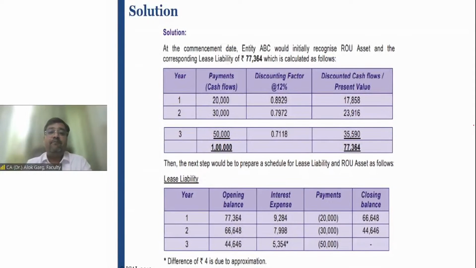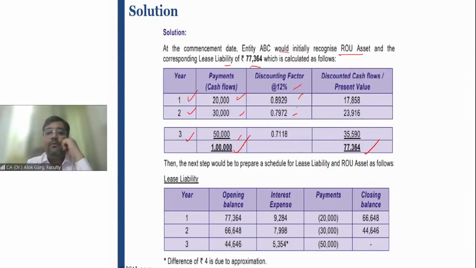Friends, in this case, at the commencement date, entity ABC would initially recognize the ROU asset and the lease liability of 77,364. But it was 1 lakh rupees. How come it becomes 77,000? Due to the present value factor. Year 1, 2, 3, payments are 20, 30, 50. Discount factor at 12% is 1 divided by 1.12.